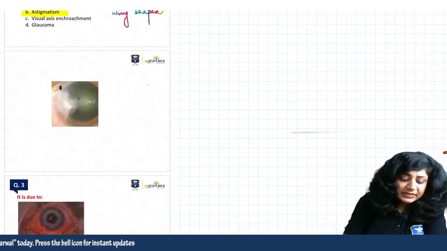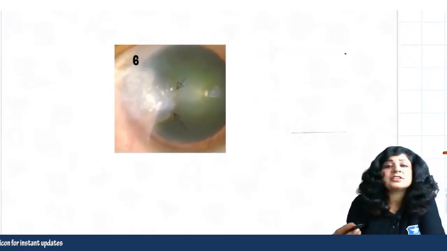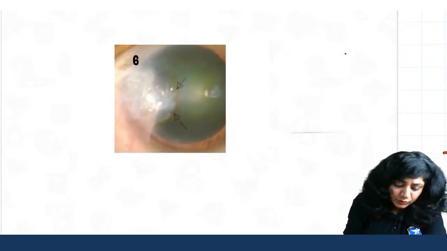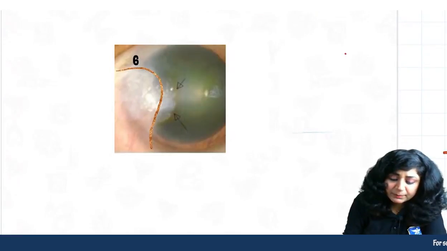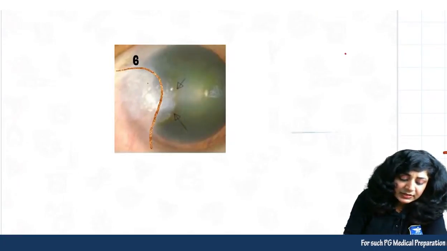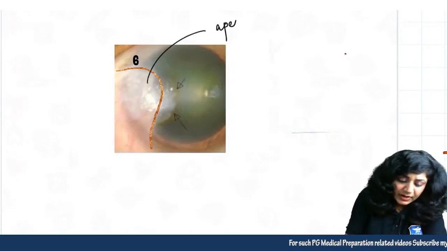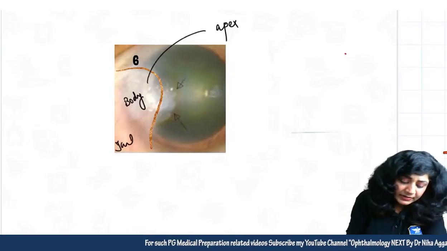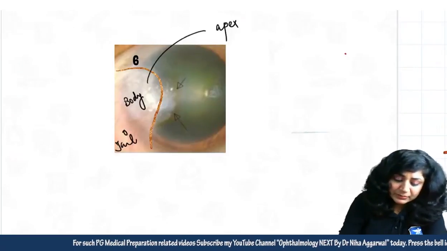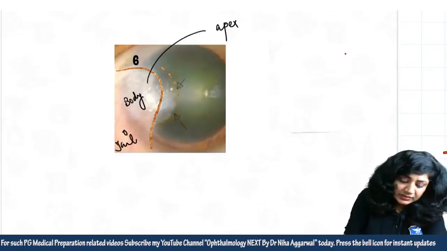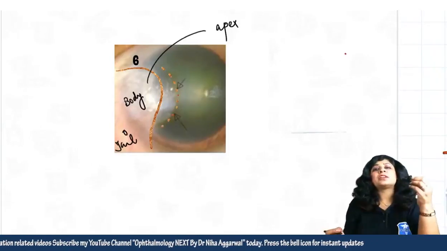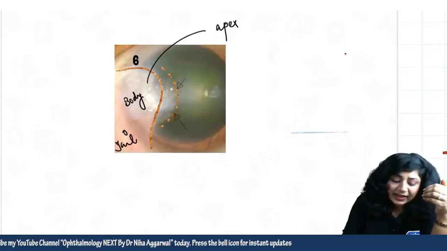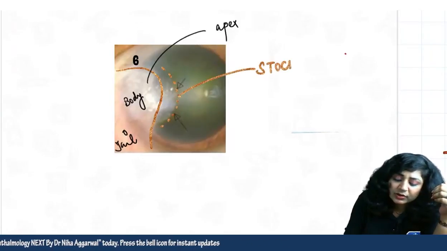Now what happens in cases of pterygium, we can have the deposition of iron. If you look at this area, this is your pterygium. Look at the parts here. What are the parts of the pterygium? This is the apex part. This is the body part, and this is the tail part. Now in front of the apex, sometimes we get the deposition of iron, this one. This deposition of iron anterior to the advancing head is called the Stocker's line.